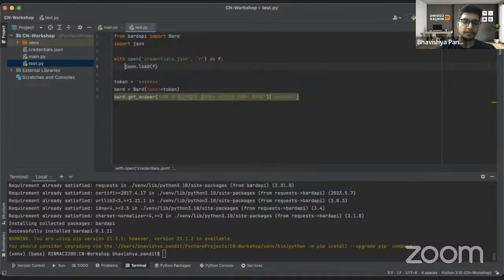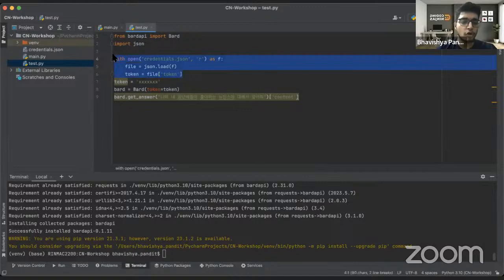I'll name it file, and this is file. Now my token would be file of token. So this is something that is there in my credentials.json, right?